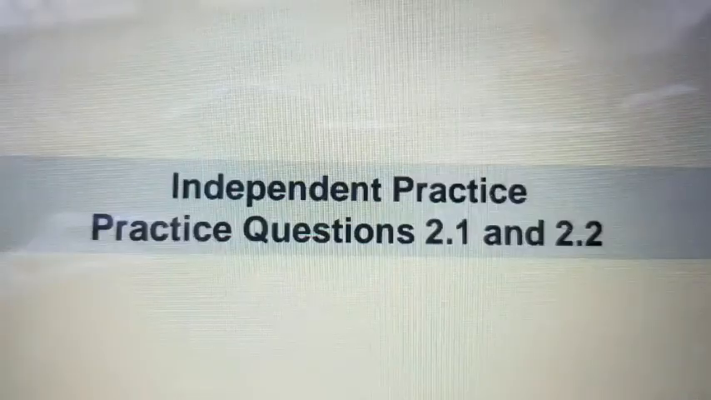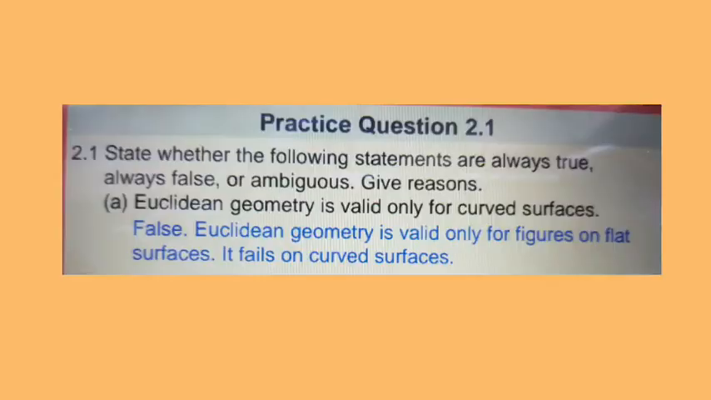Let us do some problems now. Let us see some problems from practice question 2.1 from the supplementary book, page number 43. First question is, state whether the following statements are always true, always false or ambiguous. Give reasons. First one, A.